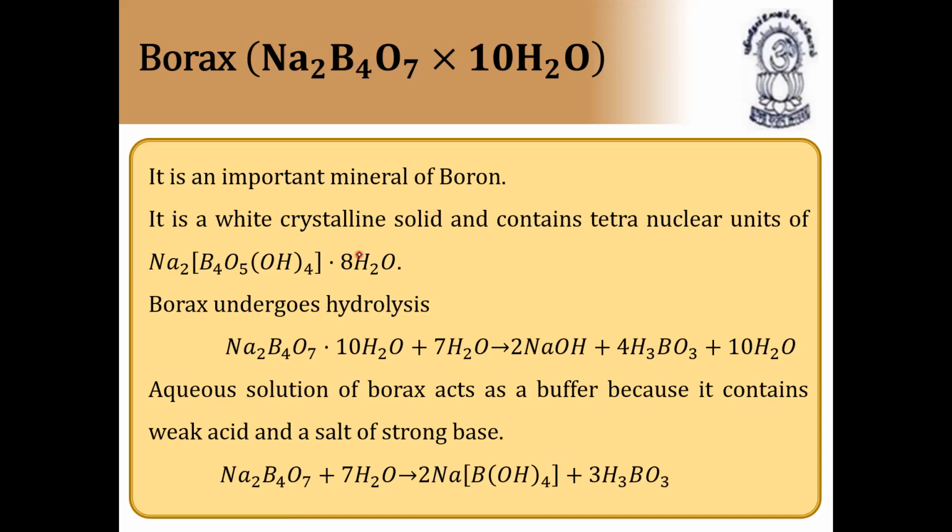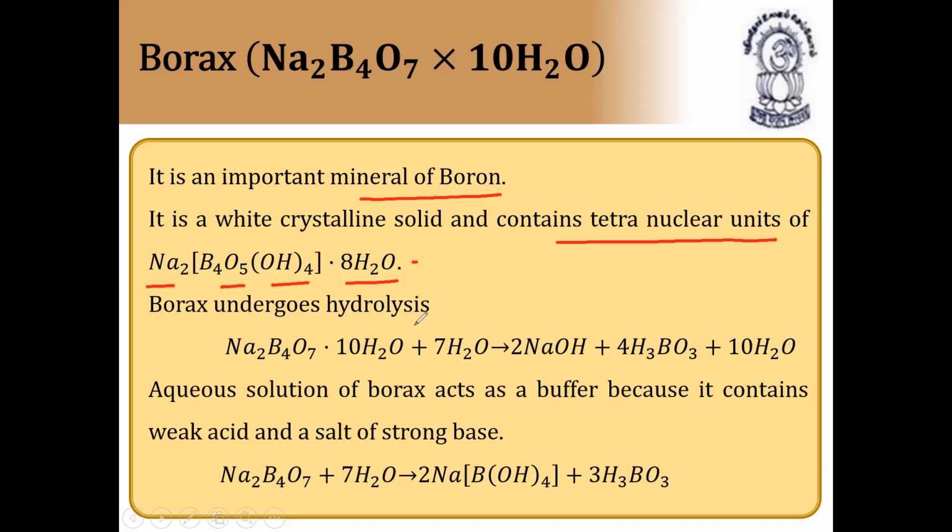So boron has a diagonal relationship with silicon. That is also an anomalous property. It is an important mineral of boron. It is a white crystalline solid and contains tetranuclear units of Na2[B4O5(OH)4].8H2O. These are called tetranuclear units because boron cannot form octahedral complexes as its covalence is 4.